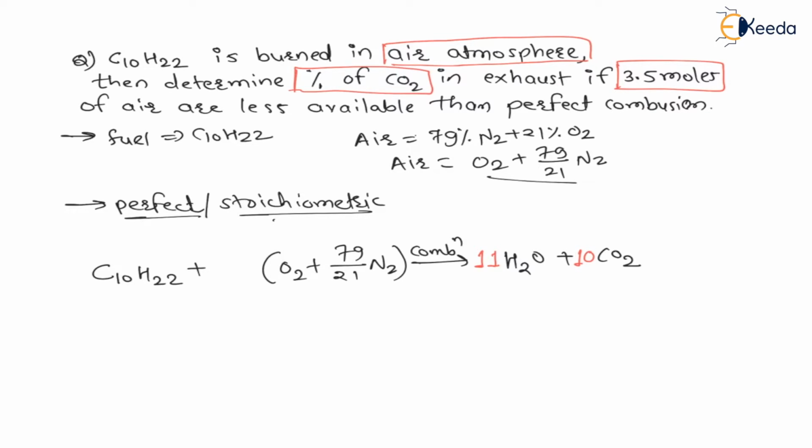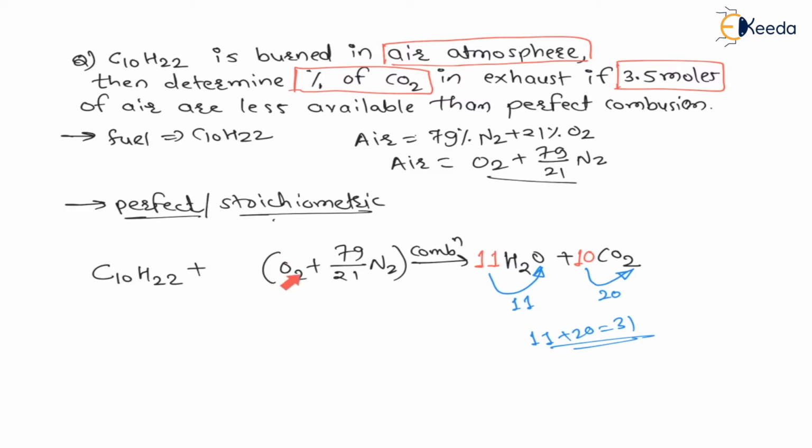Now check the number of oxygens required for this perfect combustion. Now for water, that is H2O, 11 oxygens are required. You can see here, for water 11 oxygens are required, and for carbon dioxide 10 into 2, right? Here 11 and here 10 into 2, 20 oxygens are required. Means 11 plus 20, total 31 are required.